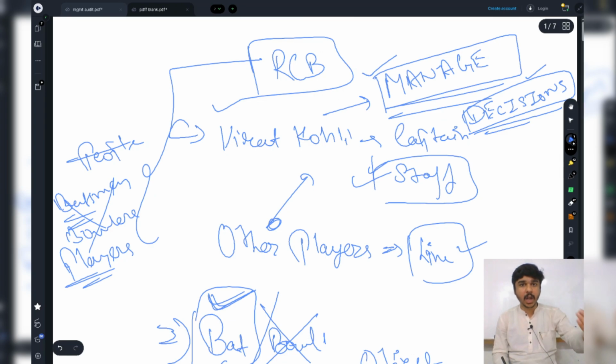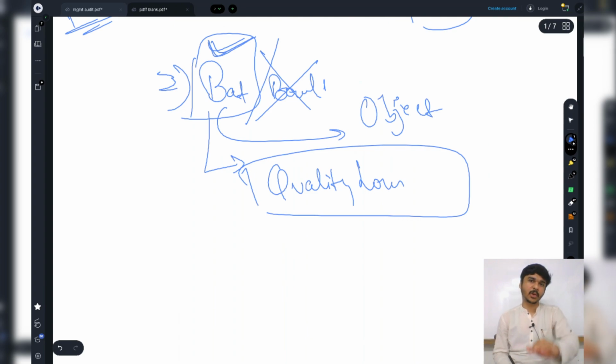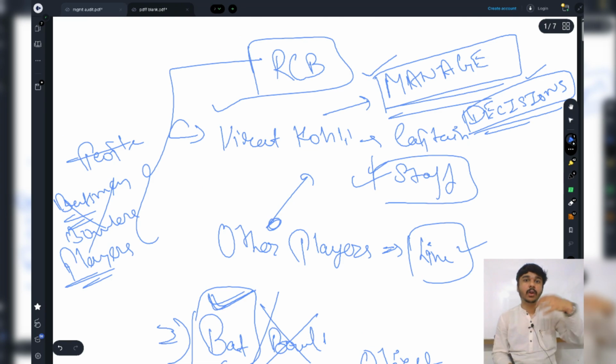And if I am going to check how the bat is being produced or manufactured, whether it is in an efficient way, or it is being produced haphazardly, what material, how quality is being implemented or not, and all those factors, then I am basically doing the operational audit. So, two basic differences that we have got now. What is operational audit and what is management audit? Let's get back to our notes.